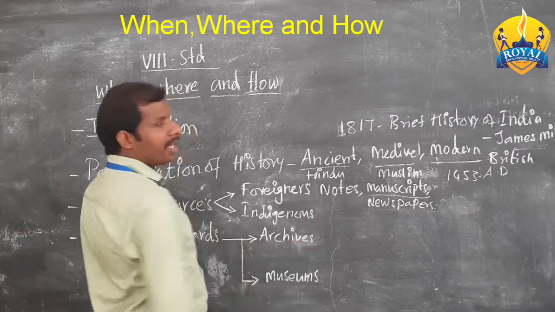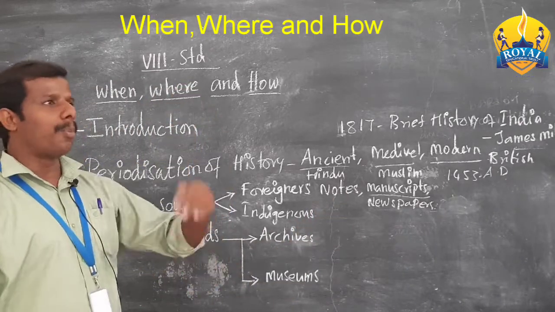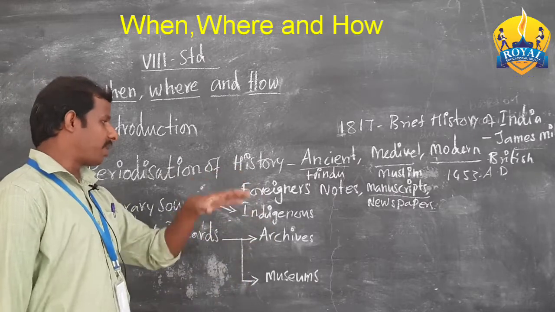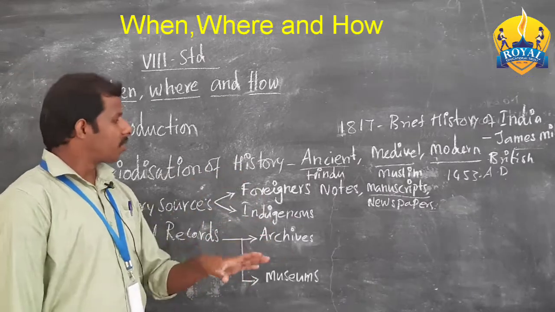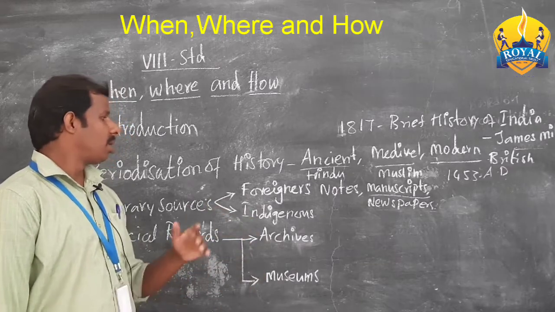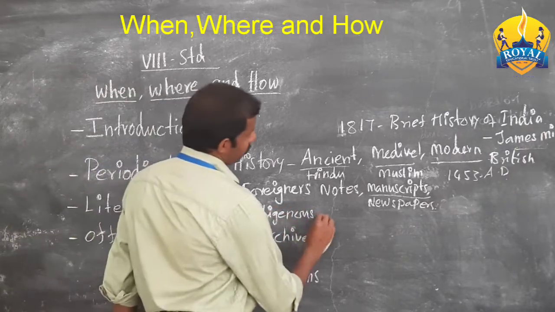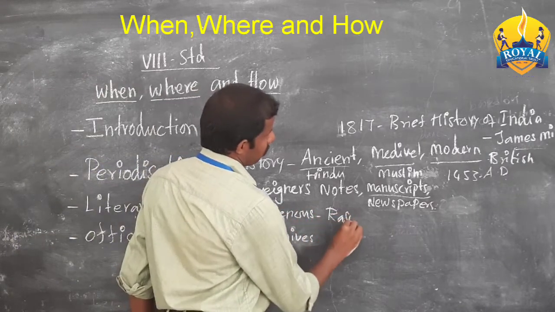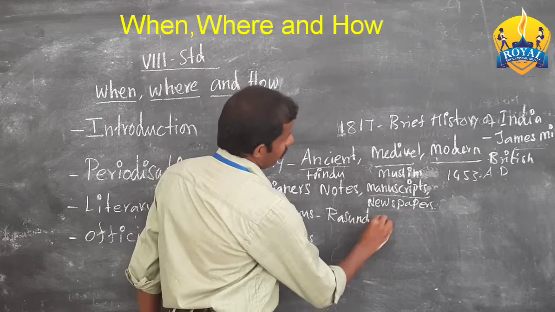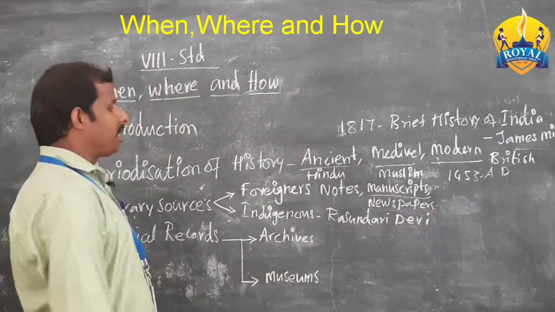indigenous sources. Indigenous means a person who writes about his own country. For example, an Indian writing about his country is called an indigenous source. Like Rasundari Devi, she wrote a book.